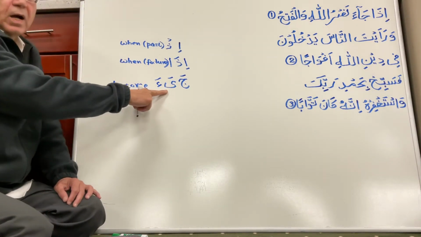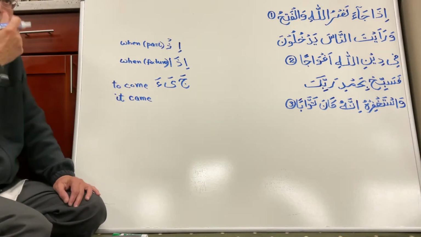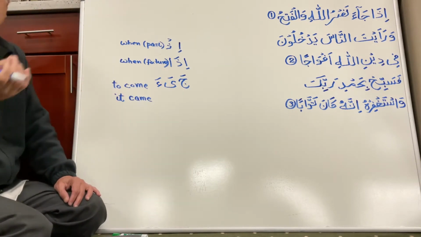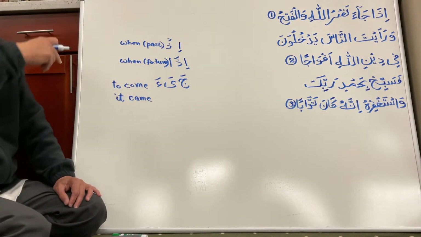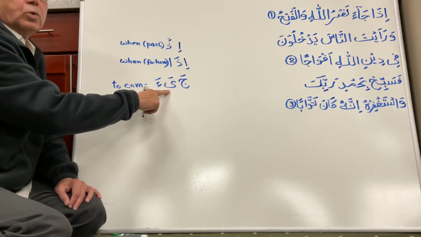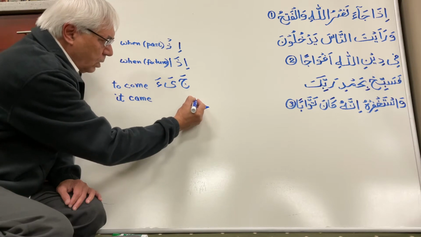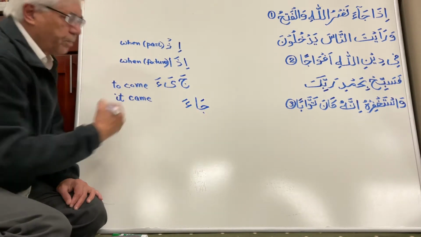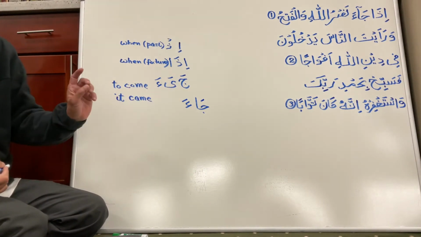Now, ya or ye is a weak letter. And weak letter is a huruf illat. And the sound of ya, or ye, is E, okay? But it has a sound of alif fatha, zabar on it. So it's a mismatch. So we fix that and convert this into alif, okay? So now if I write it down, this will be alif and hamza is there, okay? So that's the sound of these three letters, ja'a.